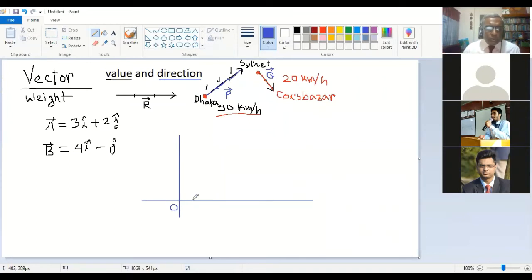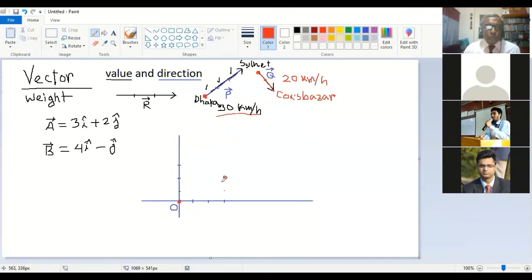So you go to the right side, the horizontal side, 3 units, and then upward 2 units. I mean, from the starting point 0, 0, you go 3 units right, and then 2 units up. So that will be your end point.